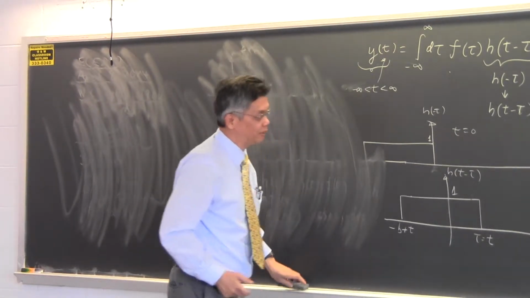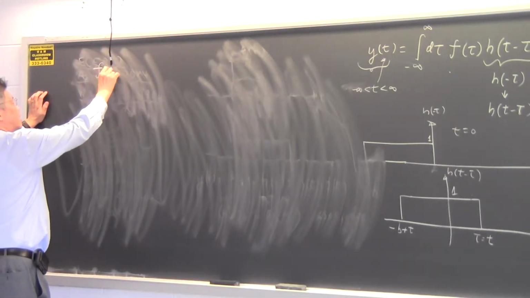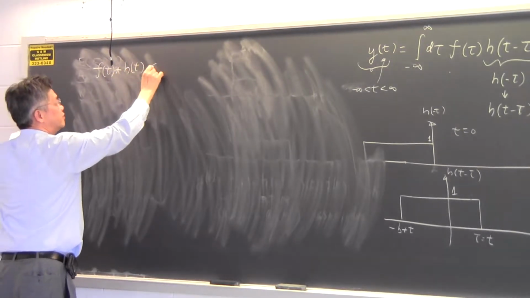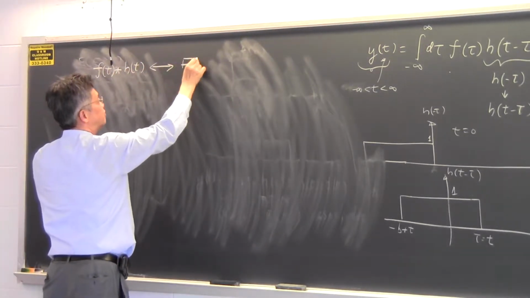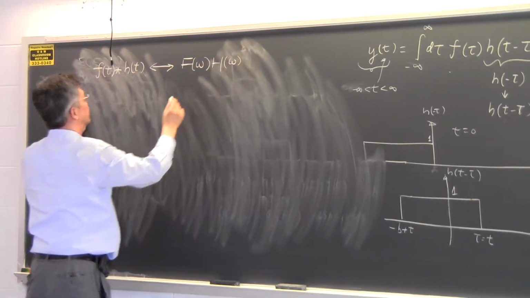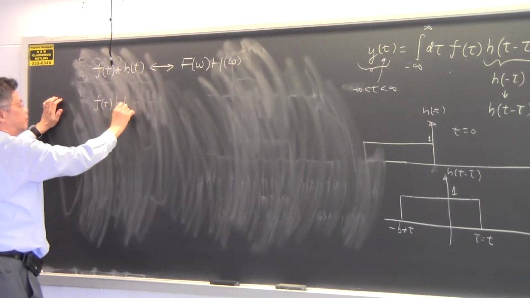So, another property that I like to mention is that we learned that if f of t convolves with h of t, then its Fourier transform is f of omega times h of omega. But if you have this in reverse, things also work.